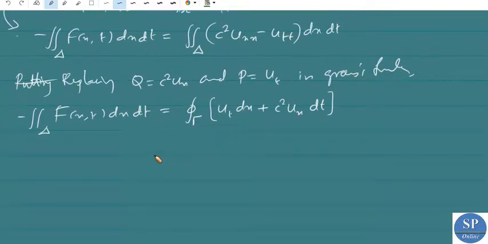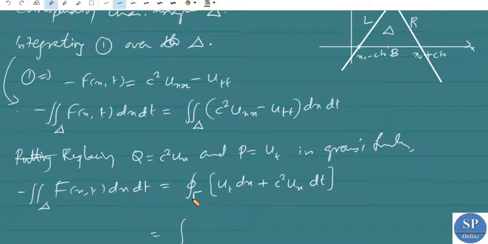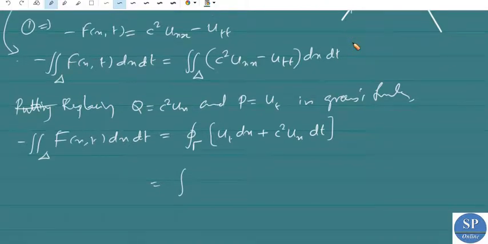So gamma, the boundary of this delta, is constituted by B, R and L. The integral over gamma can be written as the integral over B plus the integral over R plus the integral over L of ut dx plus c square ux dt.